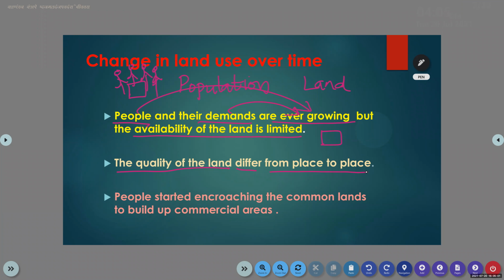Then the geographical features are different from place to place. In some areas we find hilly areas, and in some areas plain areas. Plain areas are good for agriculture. So the quality of the land differs from place to place.